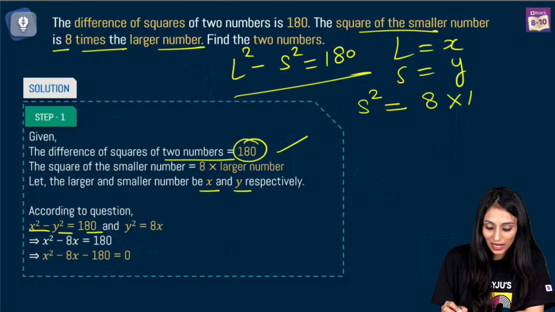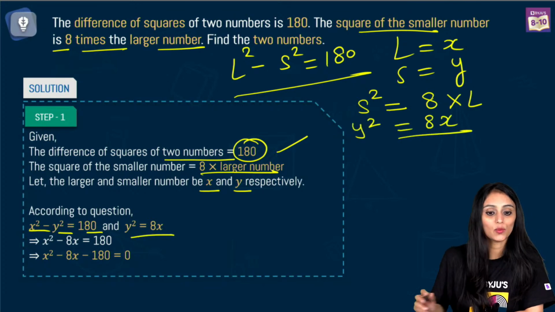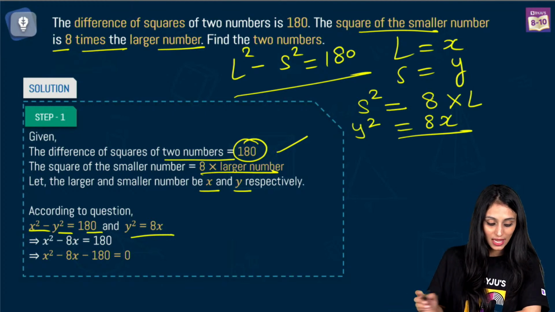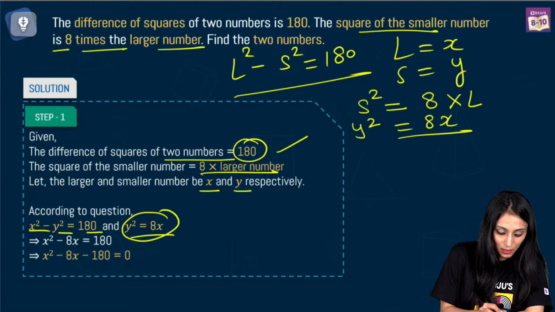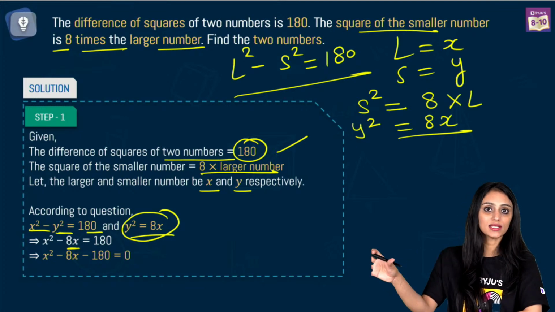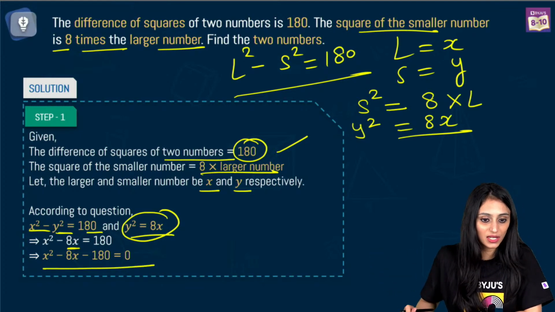The smaller number is y, so y square equals 8x. I hope this is clear, how to frame the equations. Now I'll put y square as 8x here, so x square minus 8x equal to 180. The entire equation is in terms of x now. So we have this final equation.